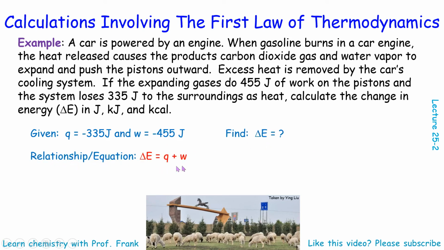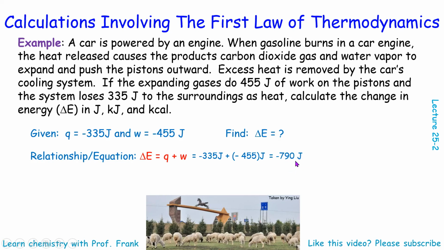First, let's recall the key equation for the first law of thermodynamics. Delta E equals Q plus W, heat plus work. We just simply replace Q and W using the values given in this question, and that gives us negative 790 joules.